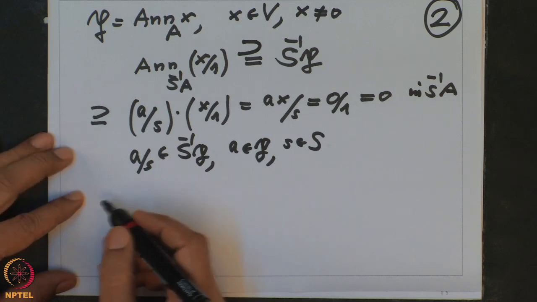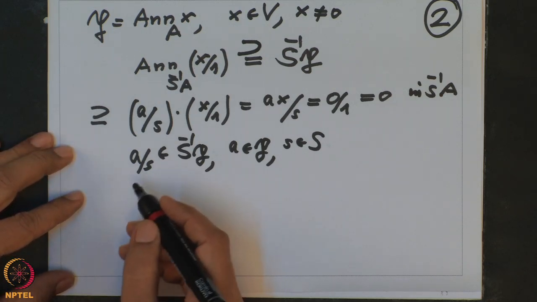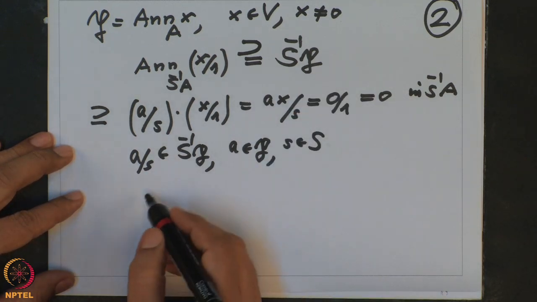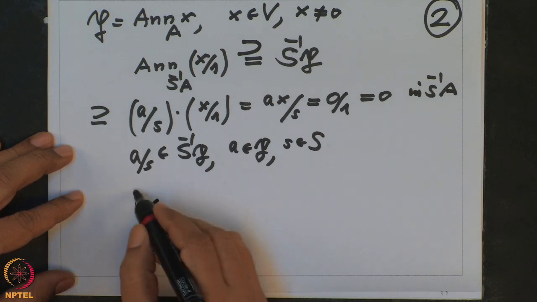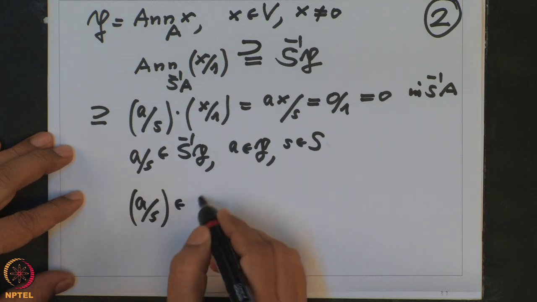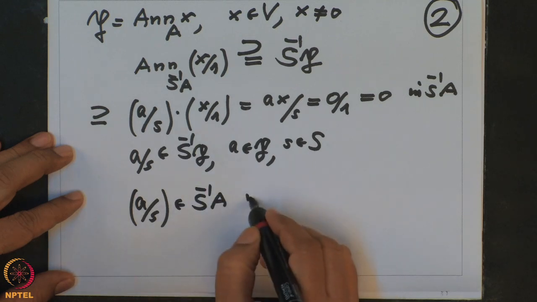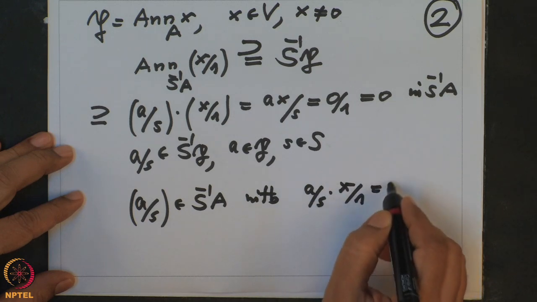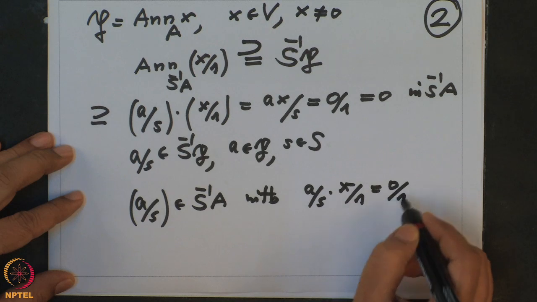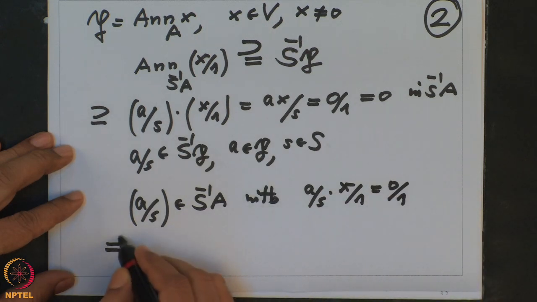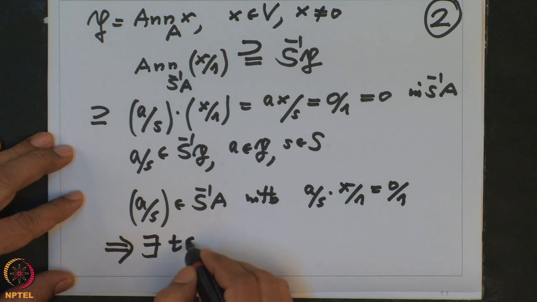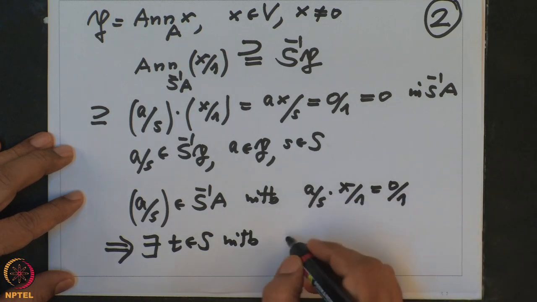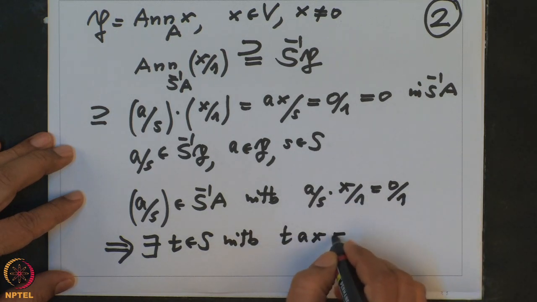Conversely, we know that P is a prime ideal. So therefore, if a by s is an element in S inverse A with a by s times x by 1 equal to 0 by 1, then that means there exists a t in S with, when I cross multiply, t times ax is 0.